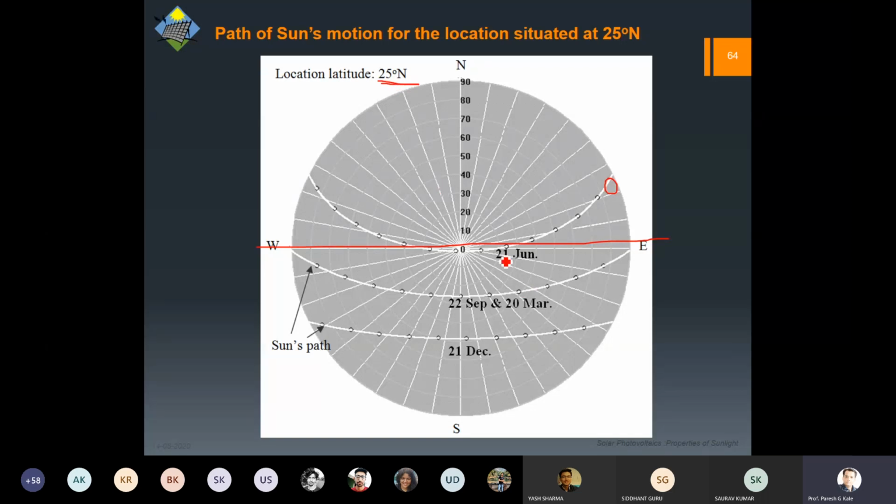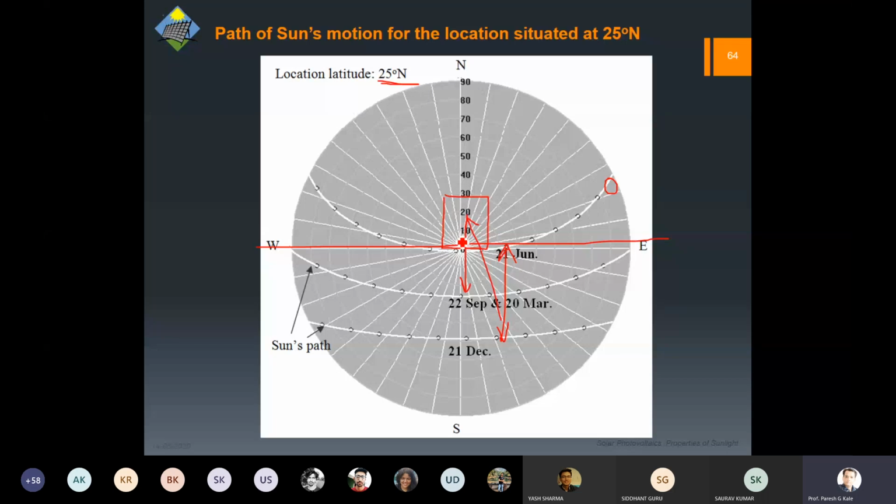Now the simple optimization: if we don't put tracking into account, you can understand that the panel in the northern hemisphere should be facing the south direction. This will vary throughout the year, but at least the rays will be falling on the panel, maybe in a tilted direction.